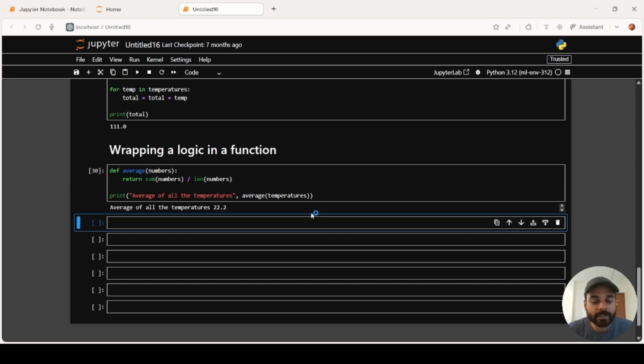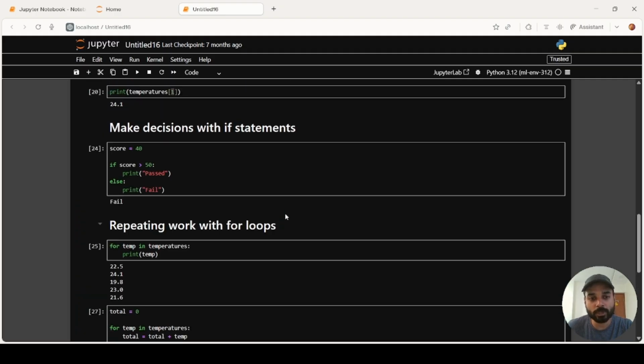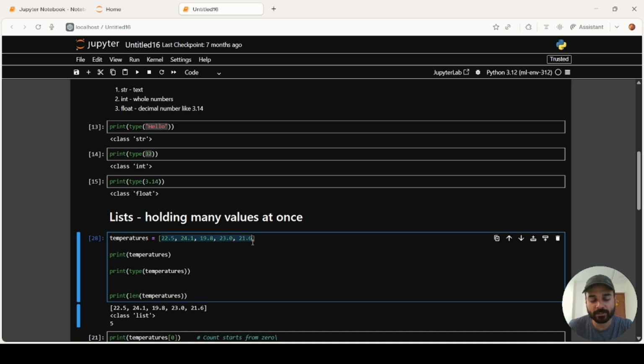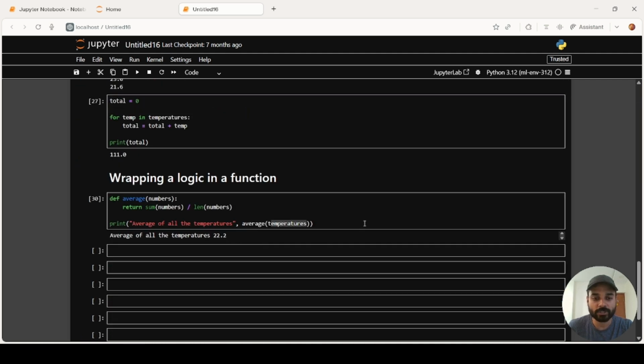So what happened over here is we have a function called average that we have just created, and we use that average function on temperatures. Instead of numbers over here, we use temperatures. It found the total of temperatures as well as the number of elements in temperatures, and it gave me the average.